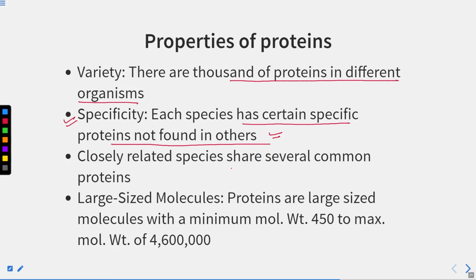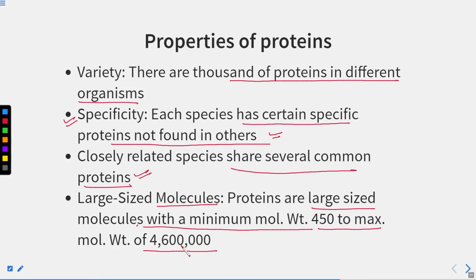And closely related species share several common proteins. The proteins are large sized molecules, with a minimum molecular weight of 450 to a maximum molecular weight of 4,600,000.